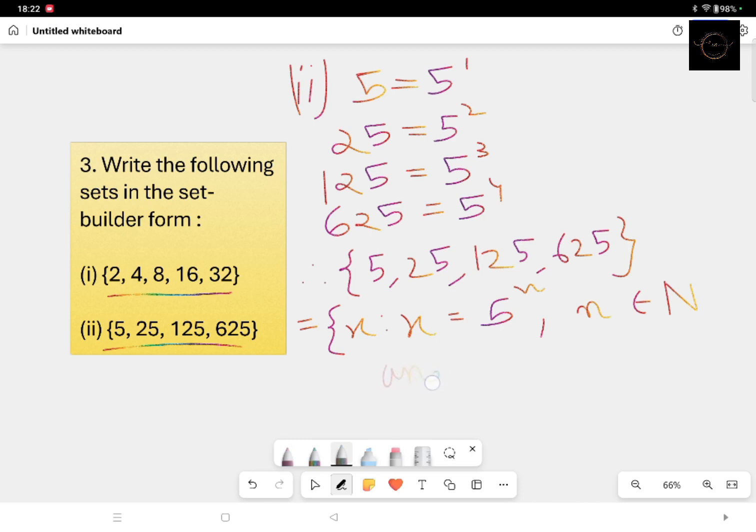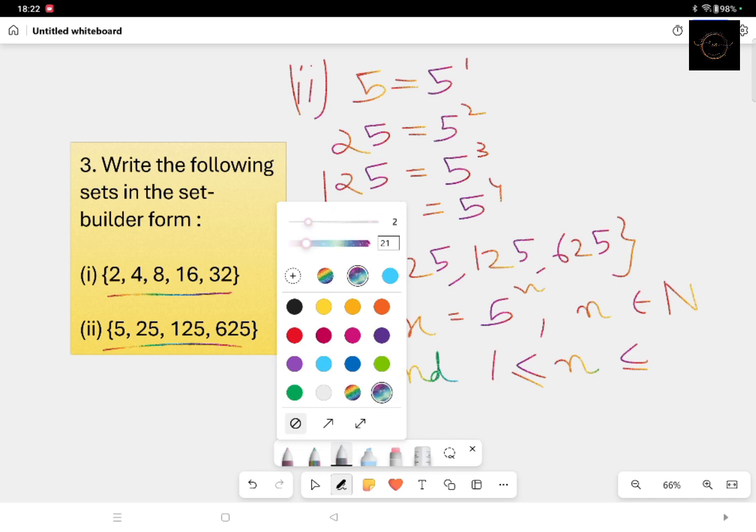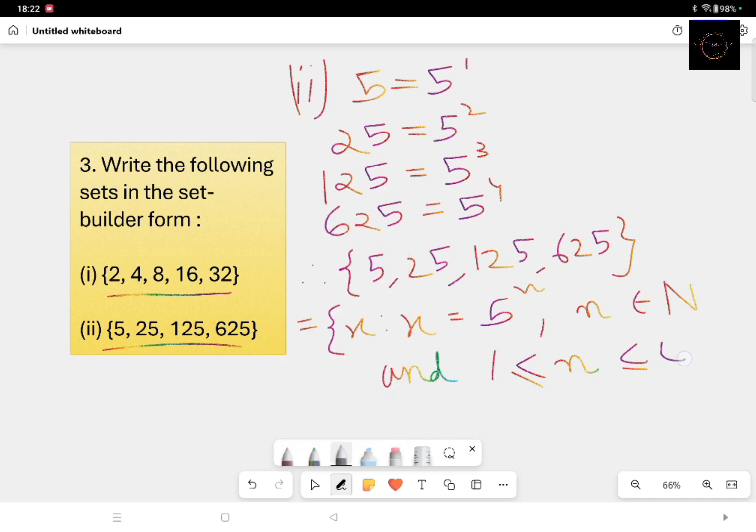And now define n. n will be from 1 to 4. So 1 less than or equal to n less than or equal to 4. Why is the equal to sign coming over here? Less than or equal to, because it's taking the values 1 and 4 also. That's why this equal to sign has to be mentioned here also and here also. So this is all about set builder form.